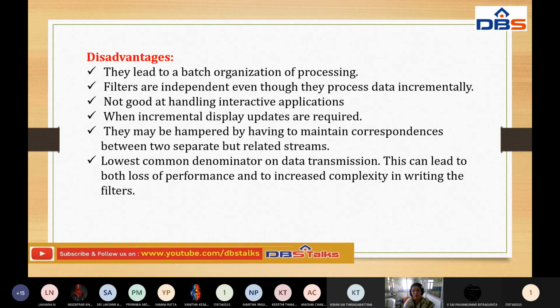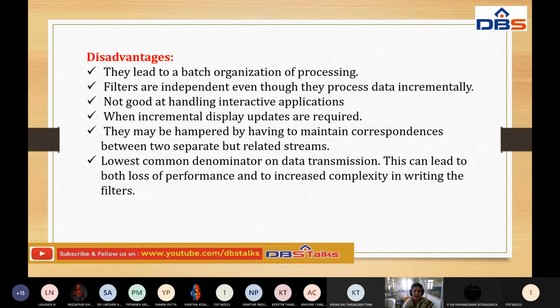In the operating system, we also have batch operating systems, where multiple processes try to enter into the particular operating system. That is called batch organization, and that is one disadvantage. Filters are independent even though they process data incrementally. So filters being independent is the main disadvantage here, even though they can process the data incrementally.